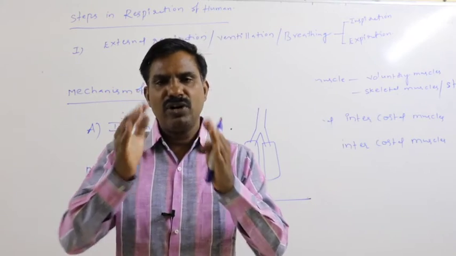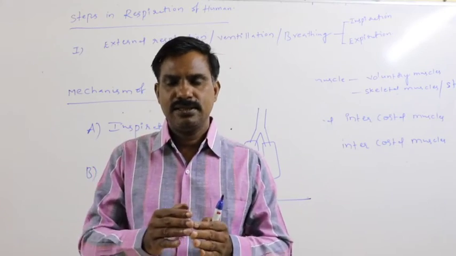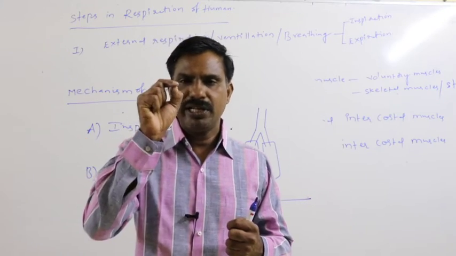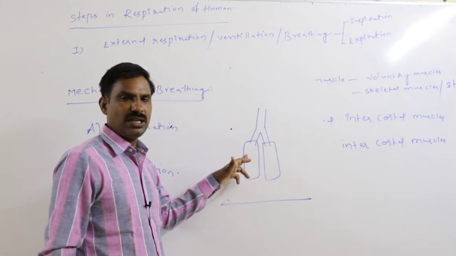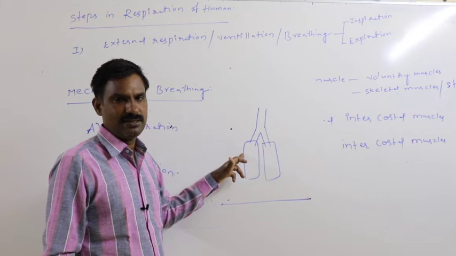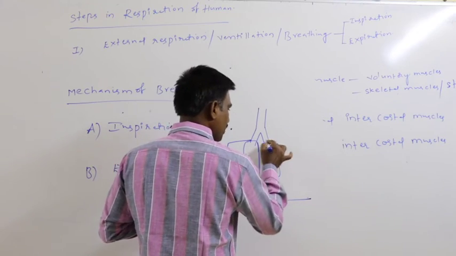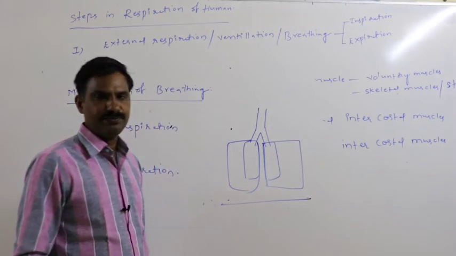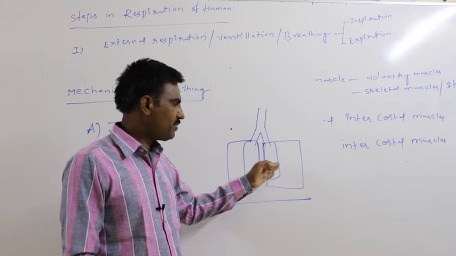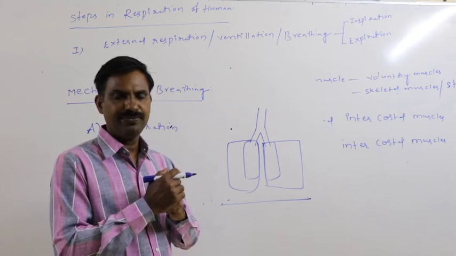Whenever the thoracic cavity volume increases in all directions, automatically the pressure which is applied over the lung decreases. By that way, lungs are extended. Lungs are relaxed. Whenever the lungs get relaxed, the pressure present in the lung decreases below atmospheric pressure.